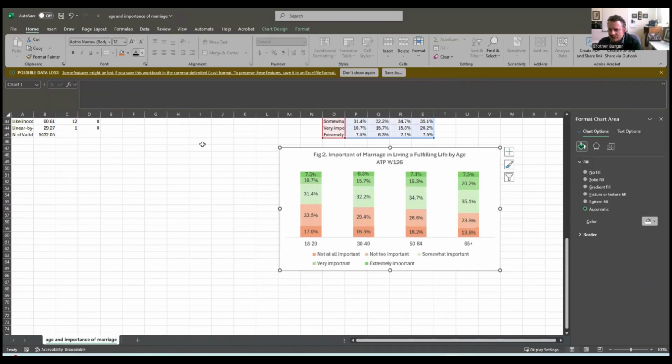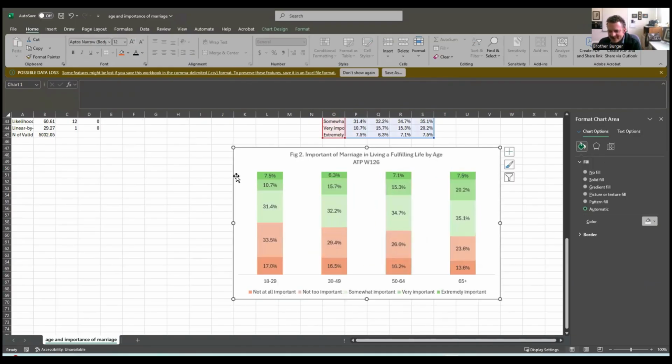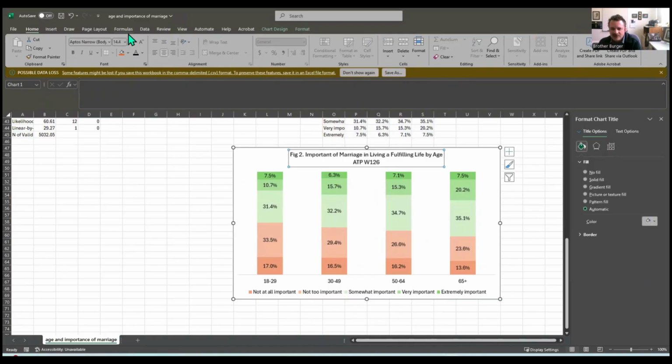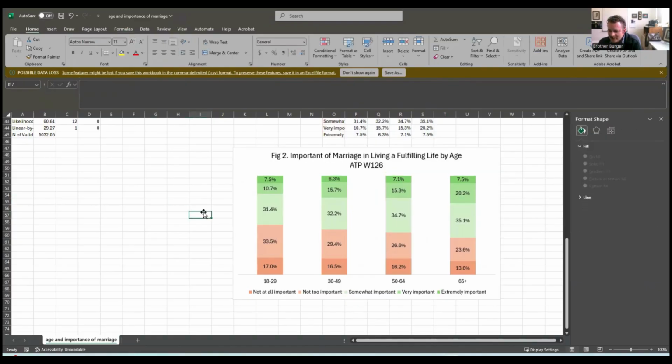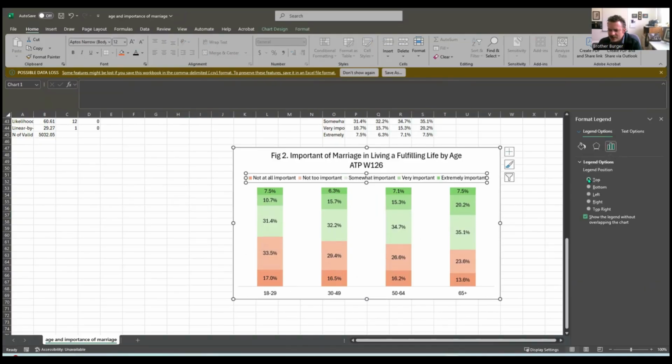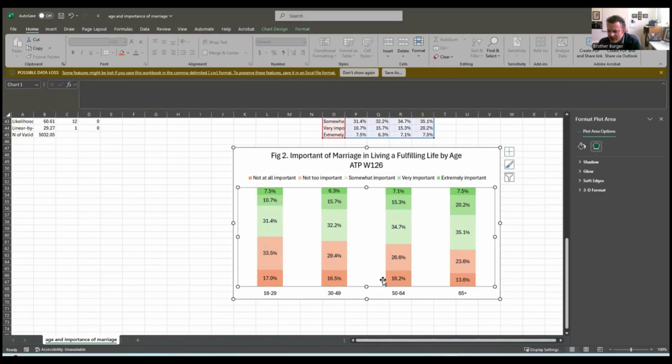Let's bump up the sample size, let's bump up the font sizes. Okay. Everything's fitting pretty good. Even this. All right. Let's make it all black. There we go. And then it changes the font size. I hate that. Okay. I'm going to put the legend again at the top. I think I like it there.